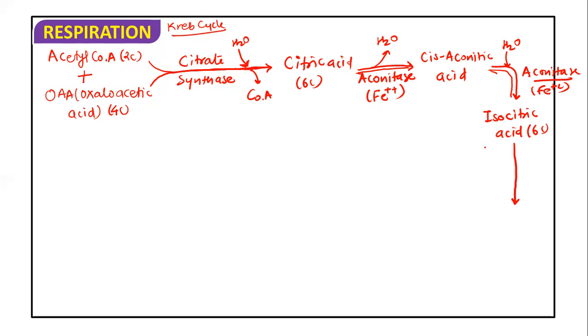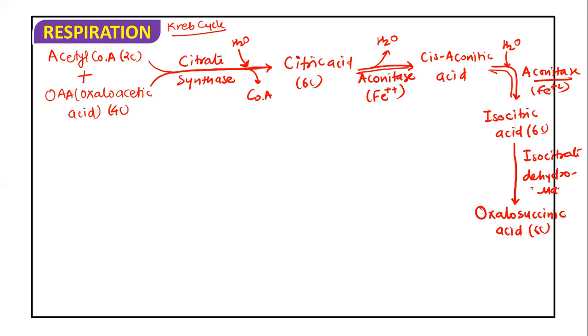Now this isocitric acid, which is six carbon, gets converted into oxalosuccinic acid, which is also six carbon, in the presence of the enzyme isocitrate dehydrogenase.